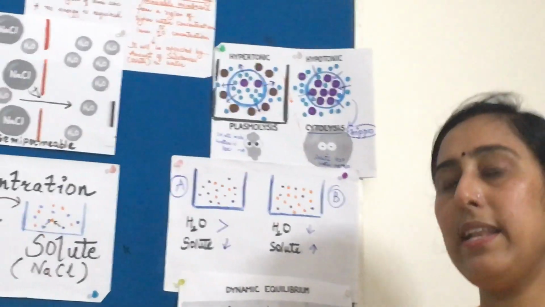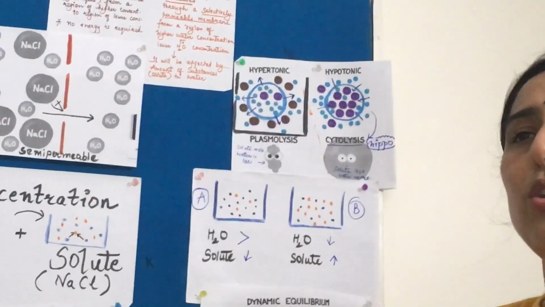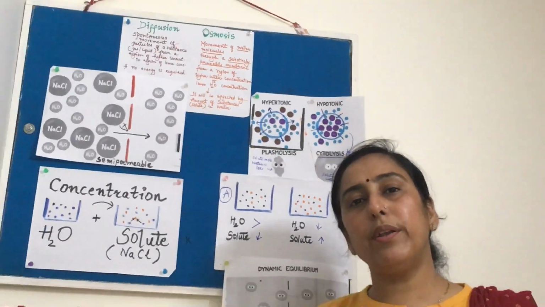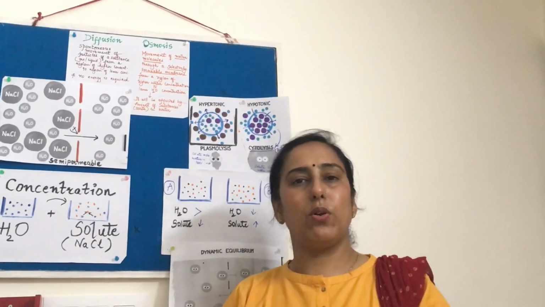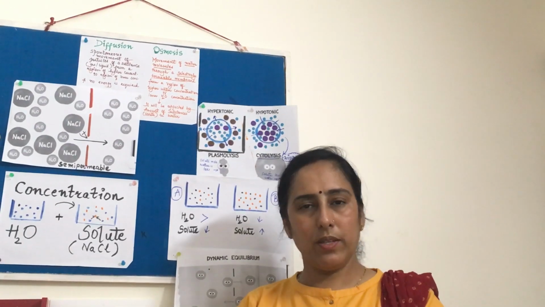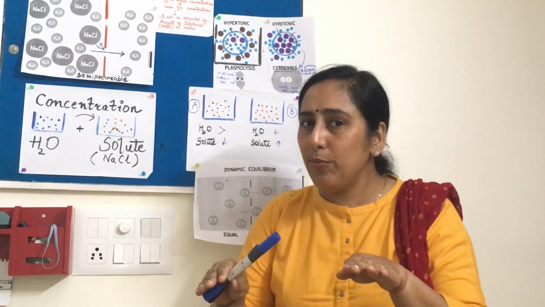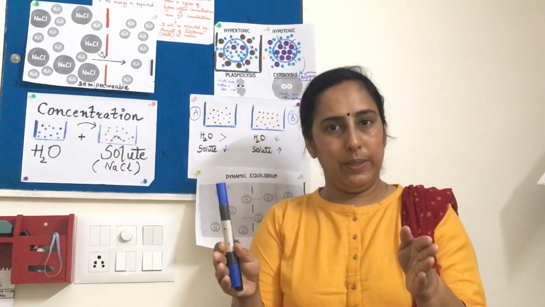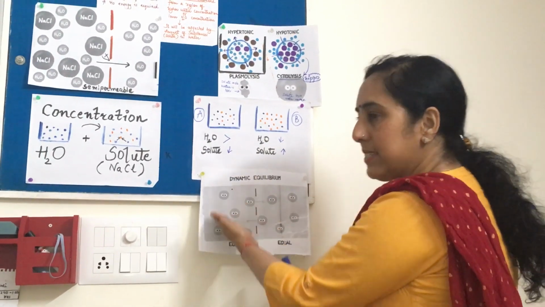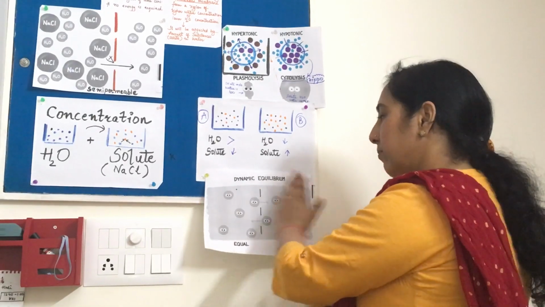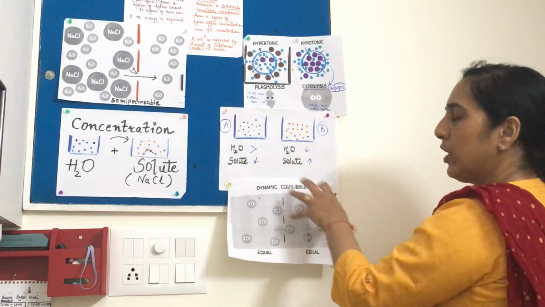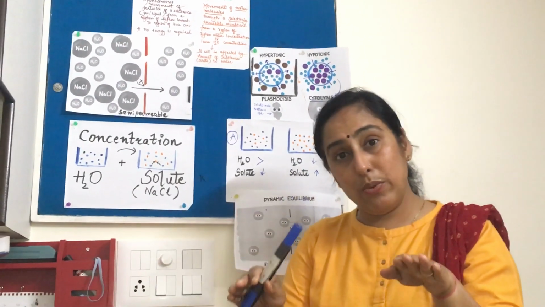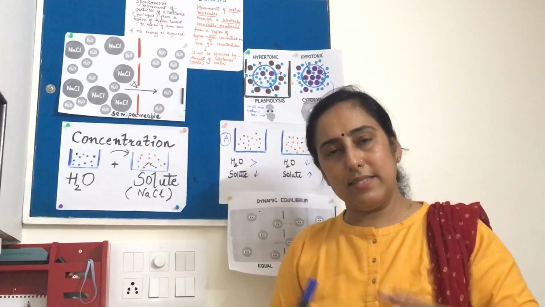Now, when we are going to talk about this osmosis, then comes the conditions. What kind of solution do we have got? Do we have got the hypertonic stage, the hypotonic stage, or the isotonic stage? Iso means similar concentration. So the net movement of water molecules will be equal. The number of water molecules that come on this side will remain that side. The water molecules keep traveling, they never stay there, but the number of molecules is always maintained and it is always in equilibrium with each other. So everything is balanced out.